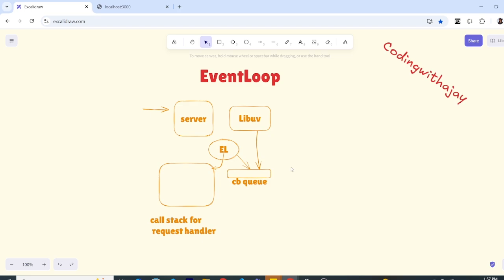But let me tell you something. If you can just master these three things that I told you, like what is Node.js, events, and event loop, trust me, there are so many questions that you have already answered. Like what is concurrency and how does Node.js handle it? This is the answer: event loop. This is literally the answer.